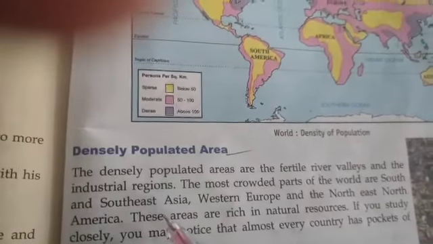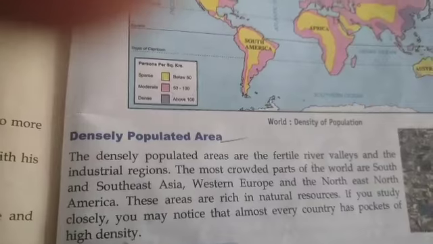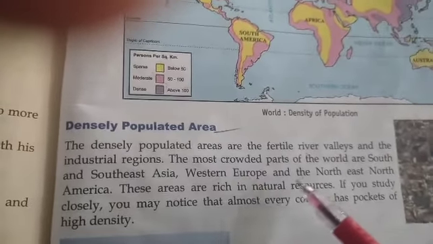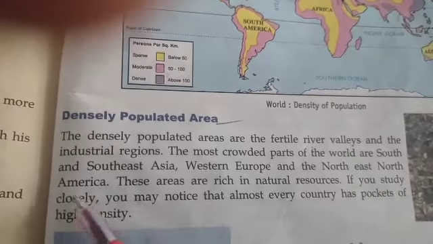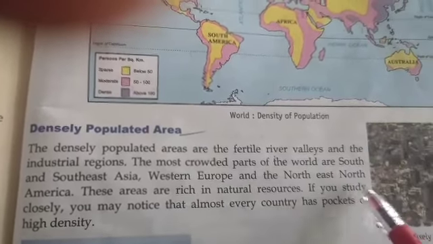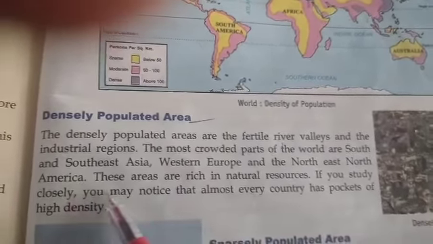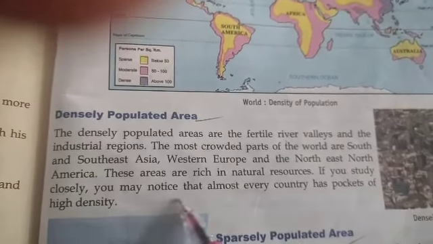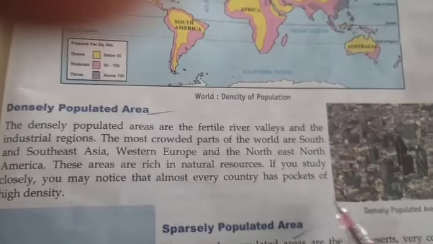like Mumbai, Delhi, Kolkata, Chennai. These are the cities. You have seen the huge crowds living there. The most crowded parts of the world are South and Southeast Asia, Western Europe, the Northeast, and North America. These areas are rich in natural resources. If you study closely, you will notice that almost every country has pockets of high density.